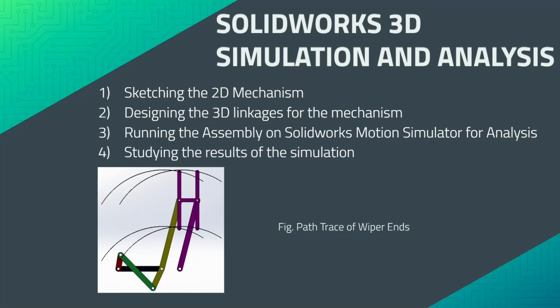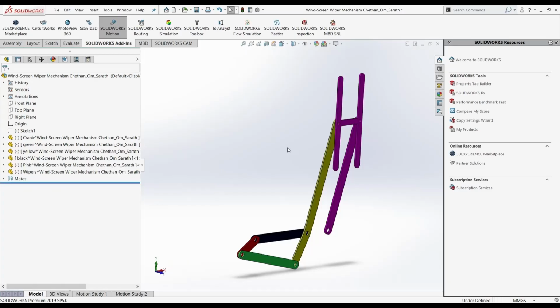So the first step in this was sketching the 2D mechanism. The second was designing the 3D linkages for the mechanism, taking the reference of the 2D sketching. And then we ran this assembly on the SolidWorks motion simulator for its analysis. The fourth part was studying the results of the simulation through motion plots. Now coming to SolidWorks for the working of the simulator.